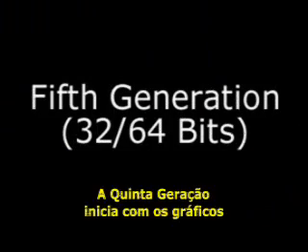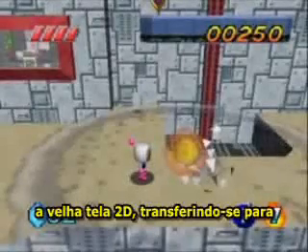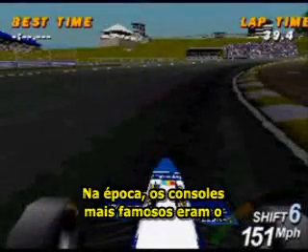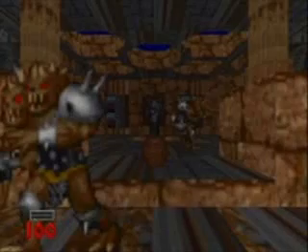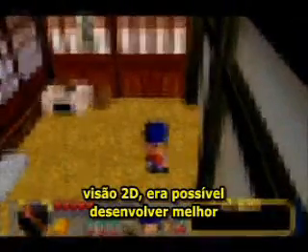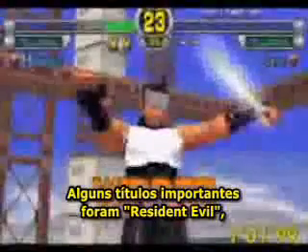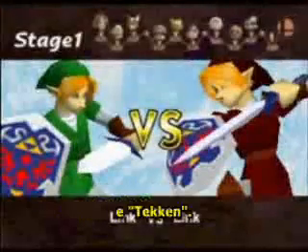The fifth generation introduces 3D gaming to video game consoles. Games had a tendency to no longer stick to the old 2D screen, porting themselves to a virtual three-dimensional world. At this time, the most famous consoles were the Nintendo 64, Sega Saturn, and PlayStation, known nowadays as PS1. Since games were no more limited by 2D views, it was possible to develop better gameplay and visual effects. Some titles at this time were Resident Evil, Tony Hawk's Pro Skater, Need for Speed, and Tekken.